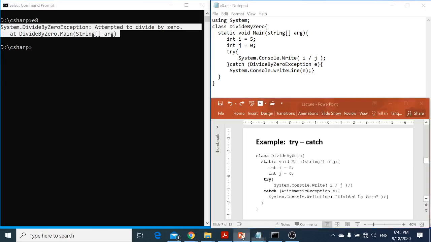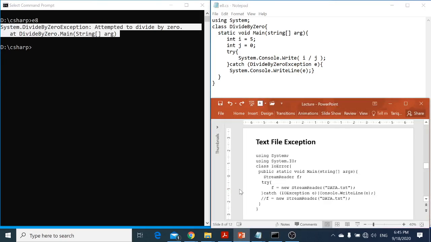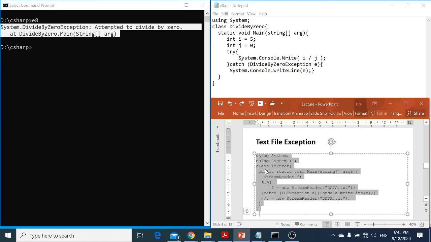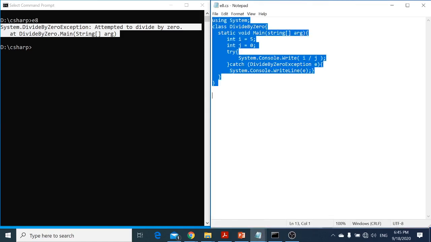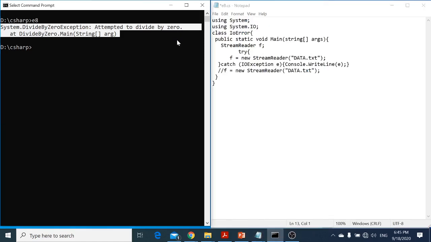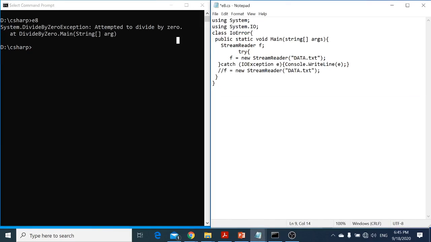Okay. Now let's see the text file example. So let's see here what we have in this example. In this example, what we are trying to do is create a StreamReader variable, and then create the StreamReader object with the file name.